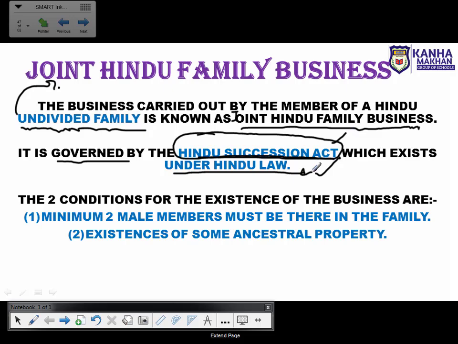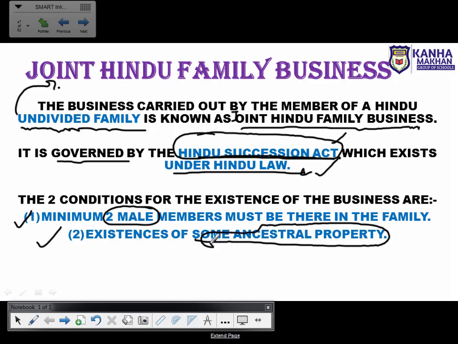Now let's see what are the conditions for the existence of this joint Hindu family business. Basically, these are the two conditions which need to be fulfilled. The first one is that a minimum of 2 male members should be there in the family, and the second condition is that some ancestral property should also exist.